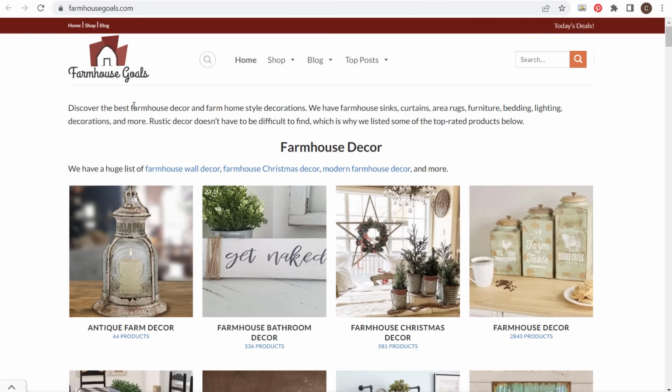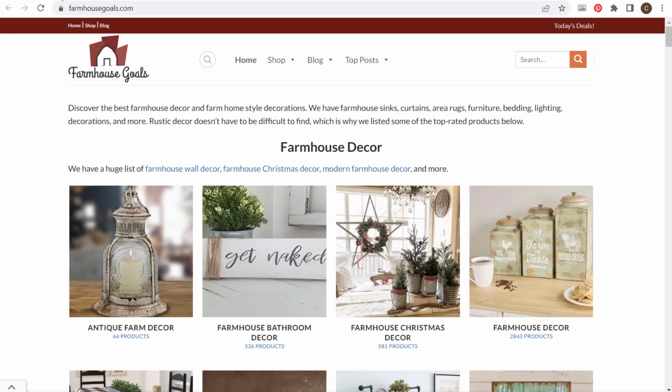Now, the very first thing when you're doing keyword research for SEO is you need to understand what your customers are looking for and what you are offering to them. So just looking at the first 2 sentences at the top of my website: farmhouse decor, farmhouse sinks, curtains, area rugs, furniture, bedding, lighting, decorations, and more. You need to understand, what are people going to come to your website to find? Now, that's the very first thing you need to do.